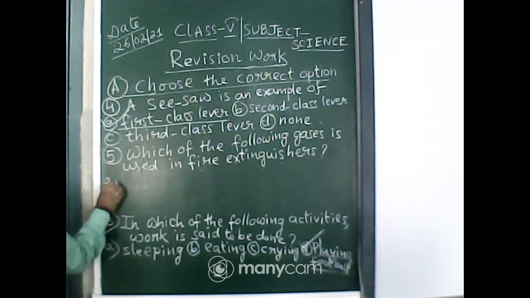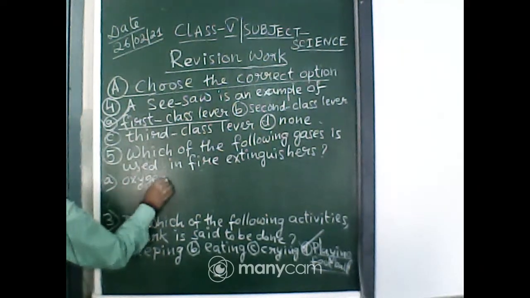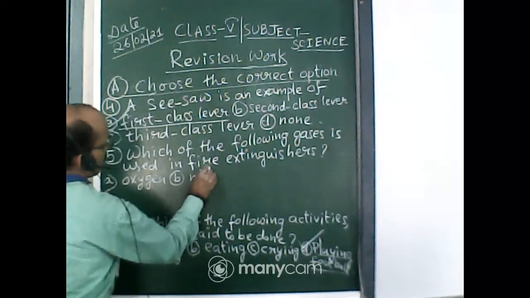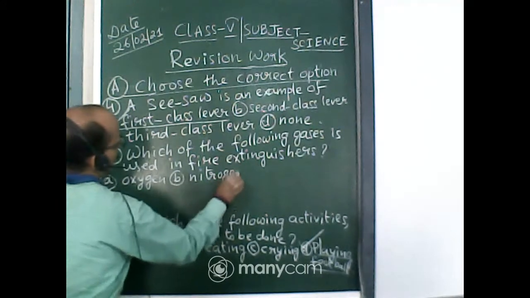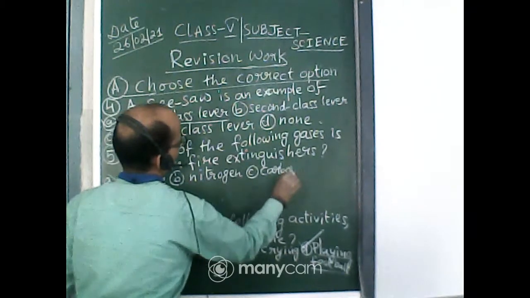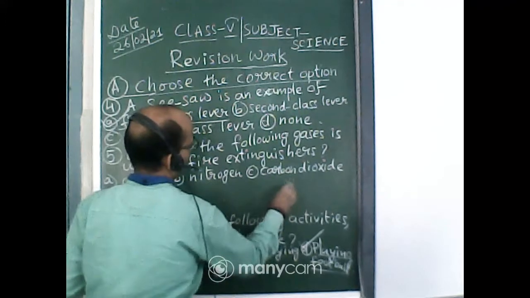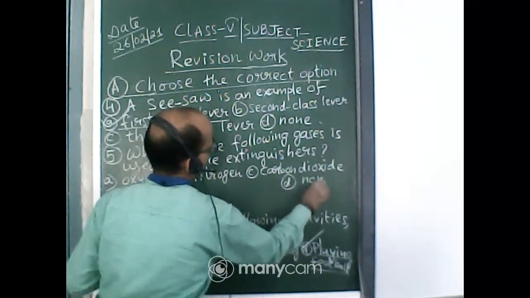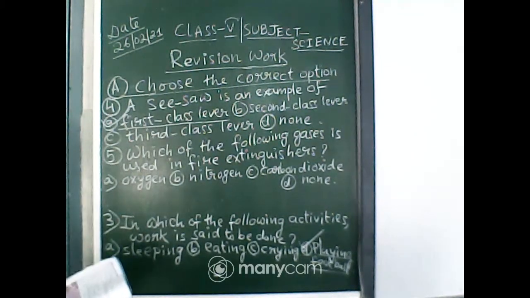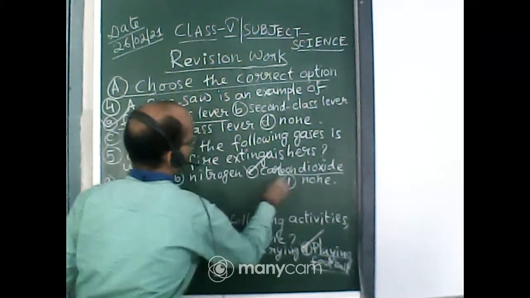Your options are: A, oxygen; B, nitrogen; C, carbon dioxide; and D, none of these. So which of the following gases is used in fire extinguishers? It is carbon dioxide. Option C is the correct one.